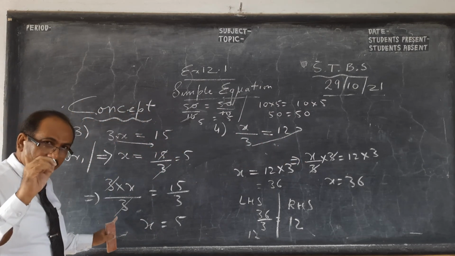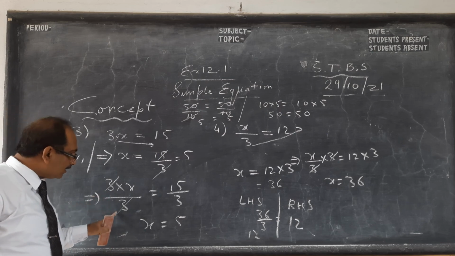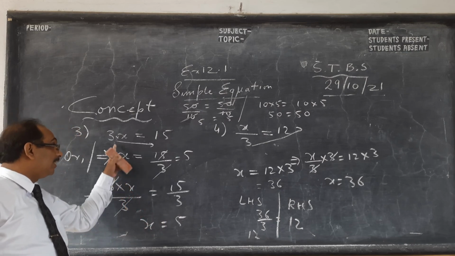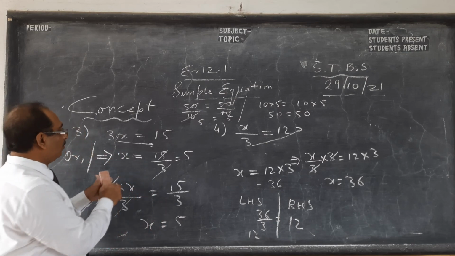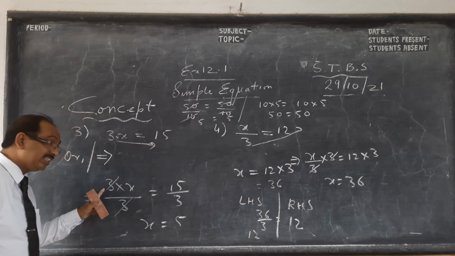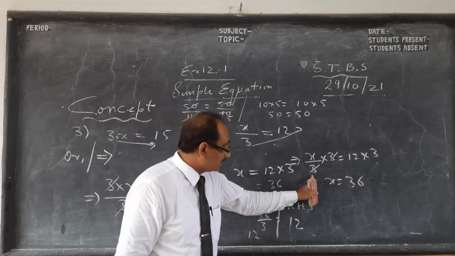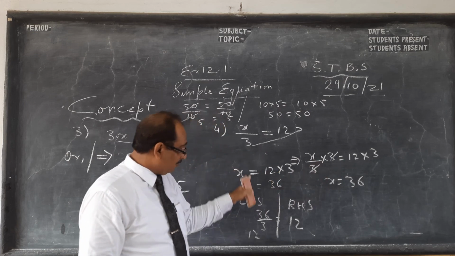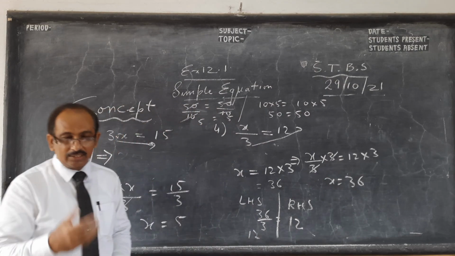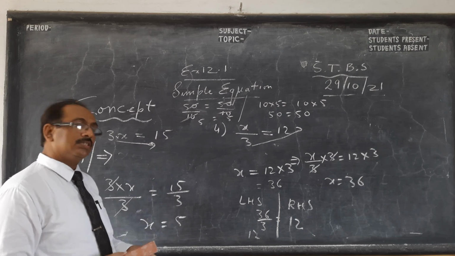So what happens? Last thing before I end the class: here this side cancels and this side remains. So we say 3 has gone down. Okay, actually what we say is into has become division. No, this side it cancels, this side it remains. Same way here, this side it cancels when you multiply and this side it remains. So you can see the video 2-3 times. Please write, pause. This is the concept in my video.